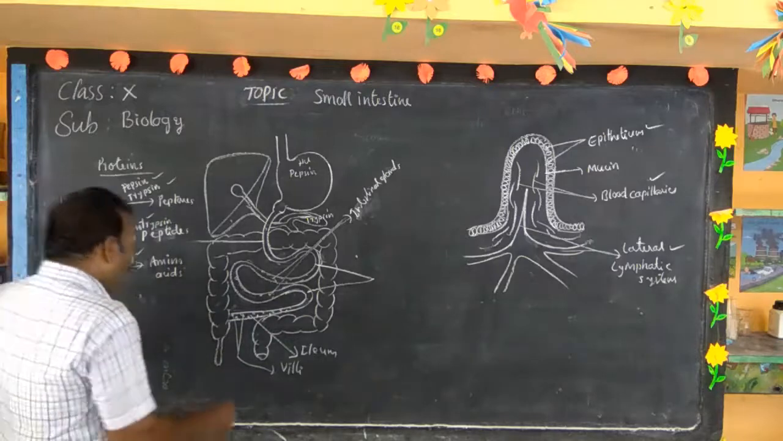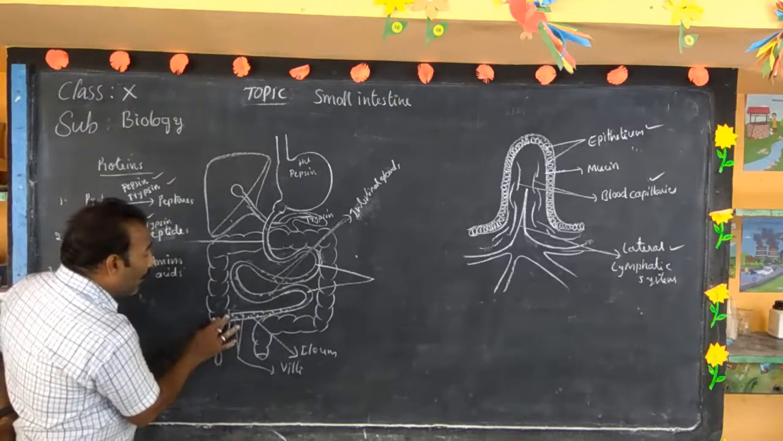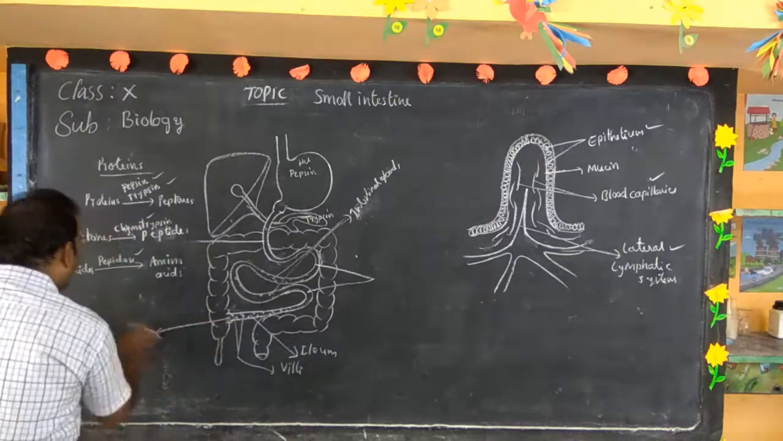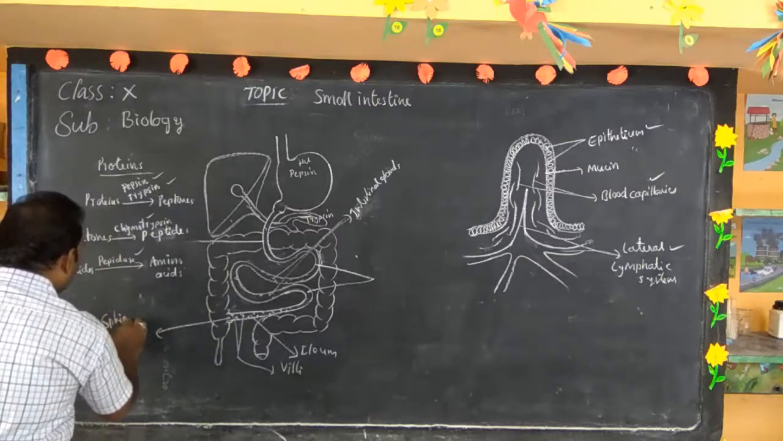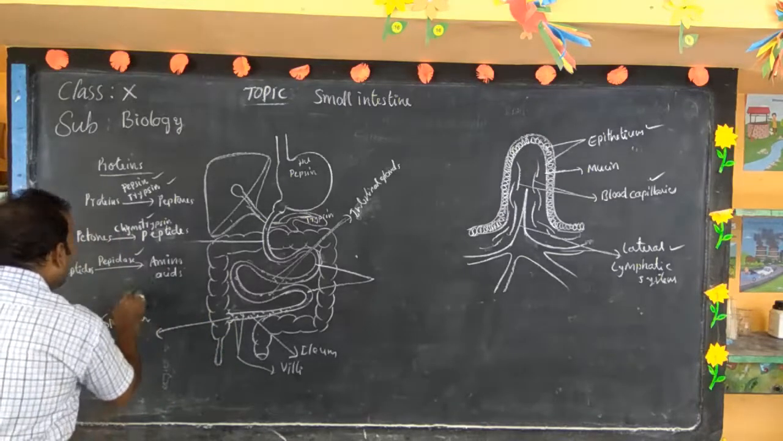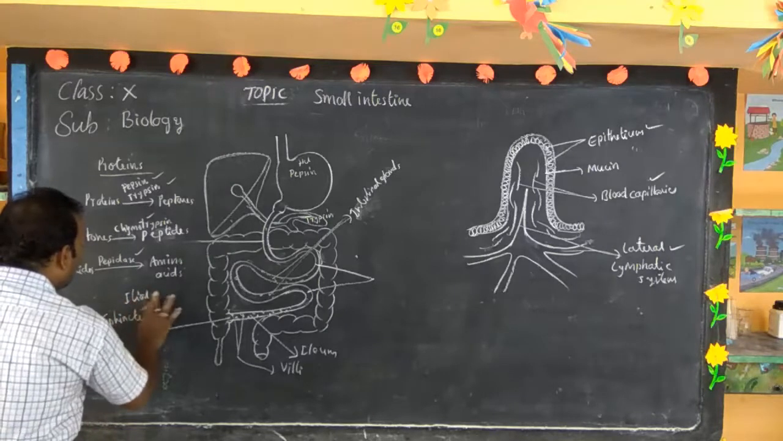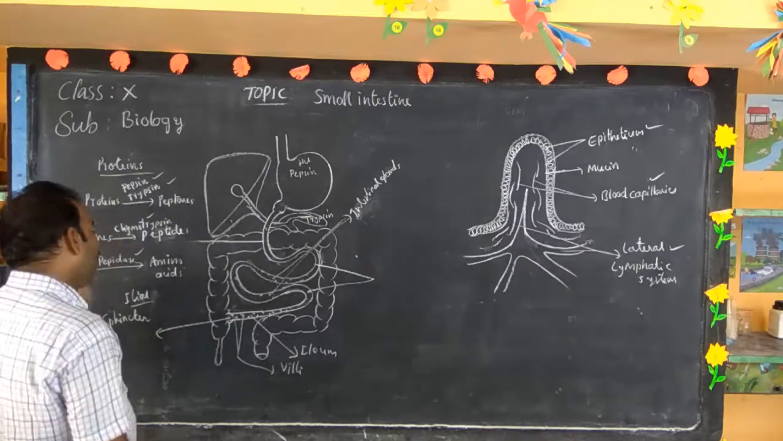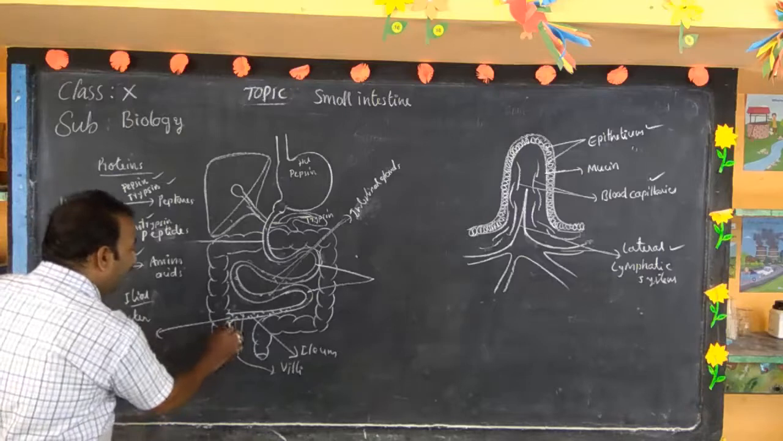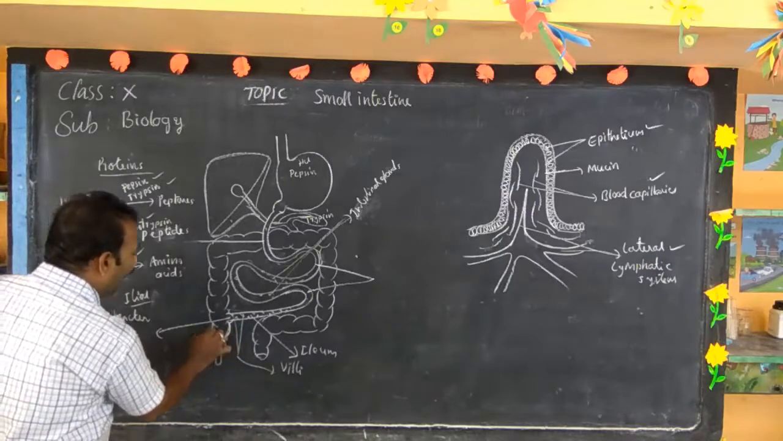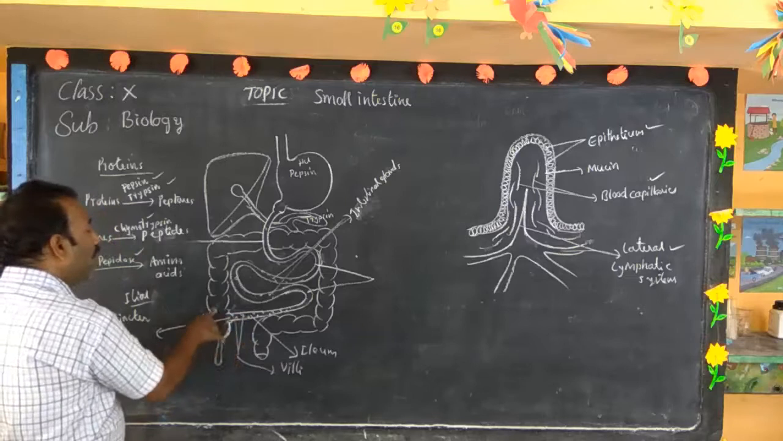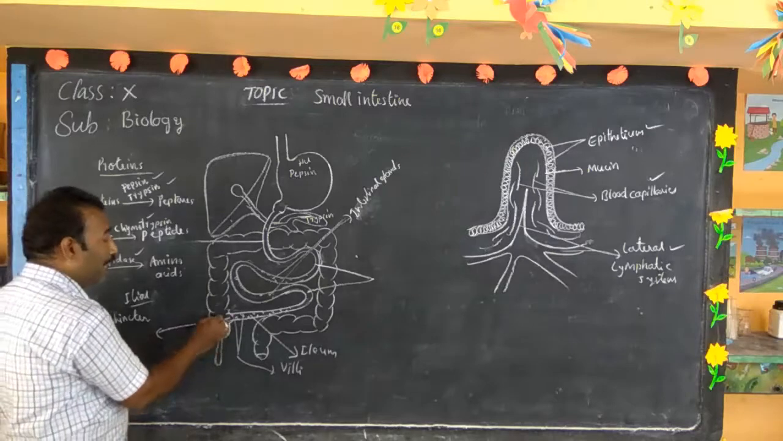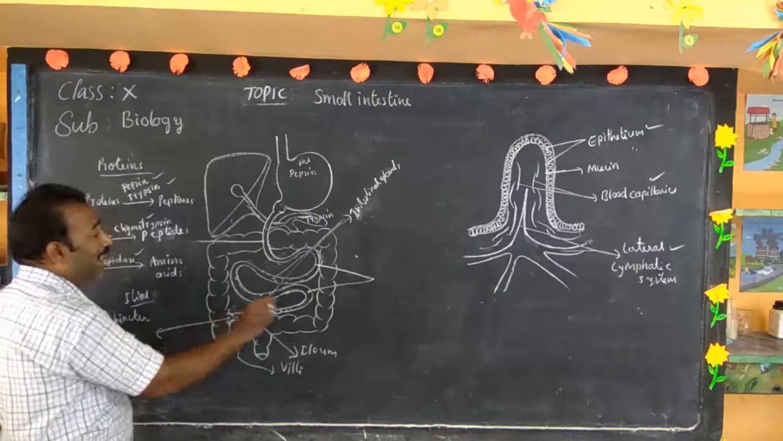So next look here. Where this ileum opens into the large intestine, there is a small sphincter or wall. This sphincter is called the ileal sphincter. What is this ileal sphincter? It allows the flow of undigested food from ileum to large intestine. It does not allow the flow of undigested food from large intestine to ileum.